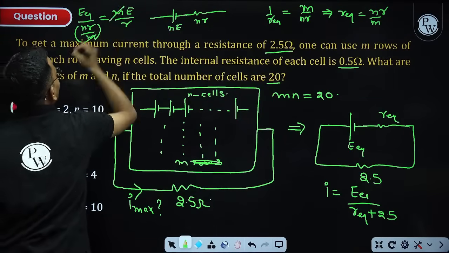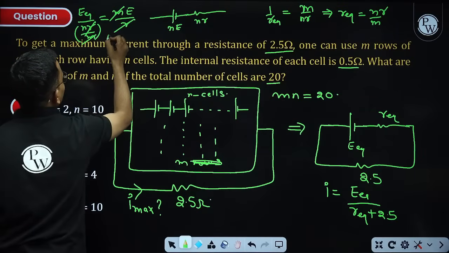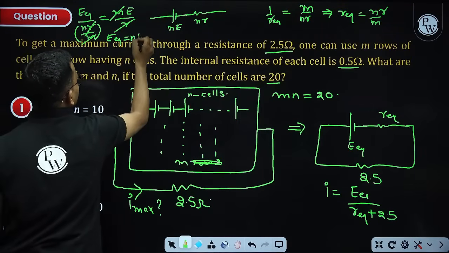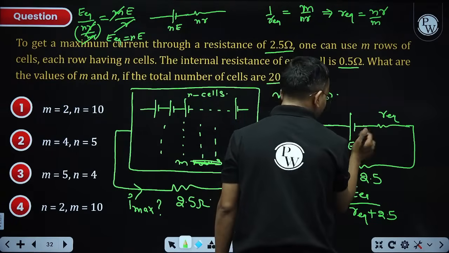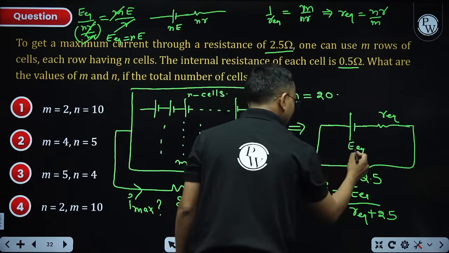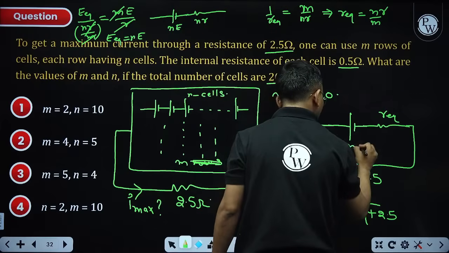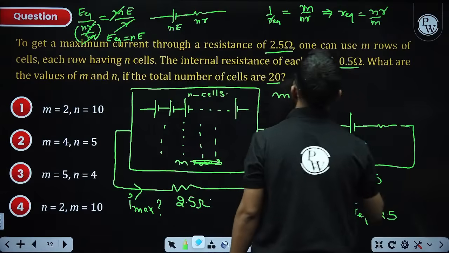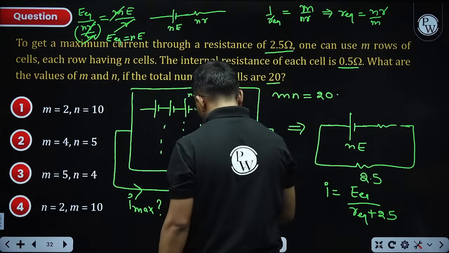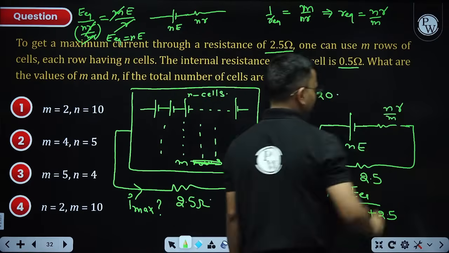M, E by R. M and M got cancelled. R and R got cancelled. E equivalent comes out to be N times of E. So finally I am having E equivalent as N times of E and R equivalent as N by M times of R. These two.